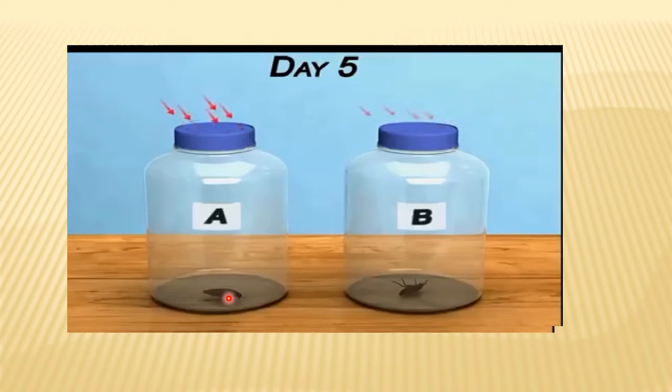So the cockroach in bottle A could breathe, so it is alive. But in bottle B, the air couldn't enter into the bottle. As the air couldn't enter, the cockroach couldn't breathe there. It was unable to breathe, so it is dead. So this activity shows that all living things need air to breathe.